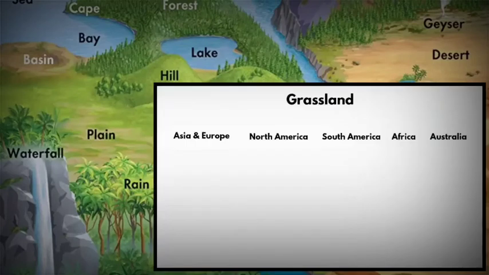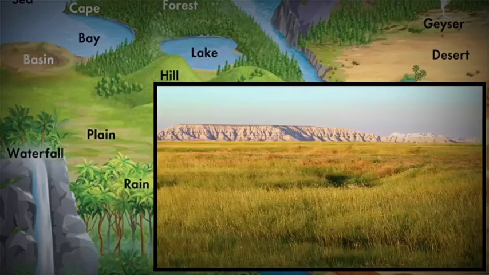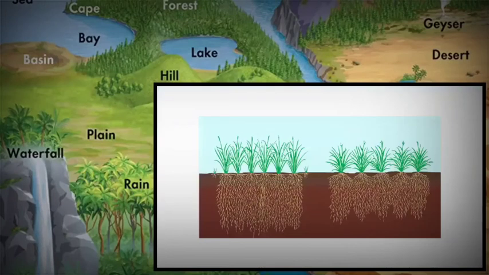Now, grasslands are known by different names in different parts of the world. In Asia and Europe, it is called steppes or taiga. In North America, it is called prairies. In South America, it is called pampas, llanos and cerrados. In Africa, they are called savannas and velds. And in Australia, they are called rangelands or downs. The grasses of these grasslands hold the soil firmly in its place. That is why erosion is very minimal.